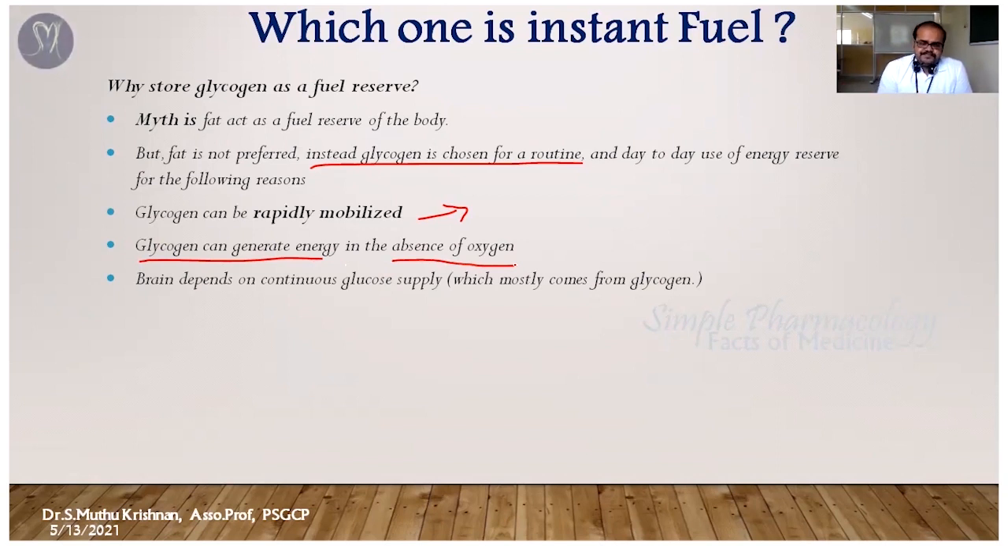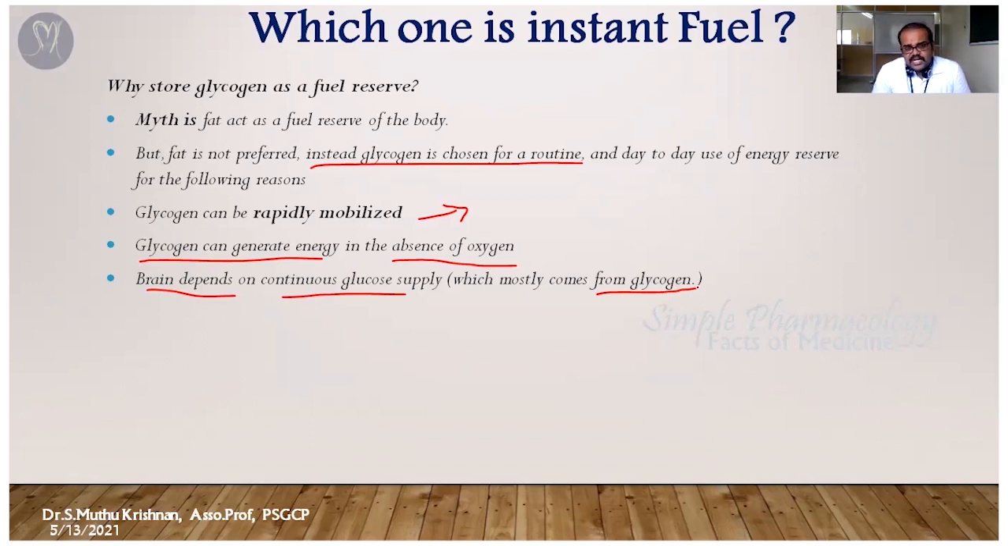But lipid-mediated energy production depends upon oxygen. So the conversion of glycogen into glucose does not require oxygen; for that process, oxygen is not mandatory. Apart from that, the brain depends upon a continuous glucose supply, which mostly comes from glycogen. Our brain is continuously working, even when you are taking rest. At that time the brain needs a large amount of energy, which is supplied by glucose only.